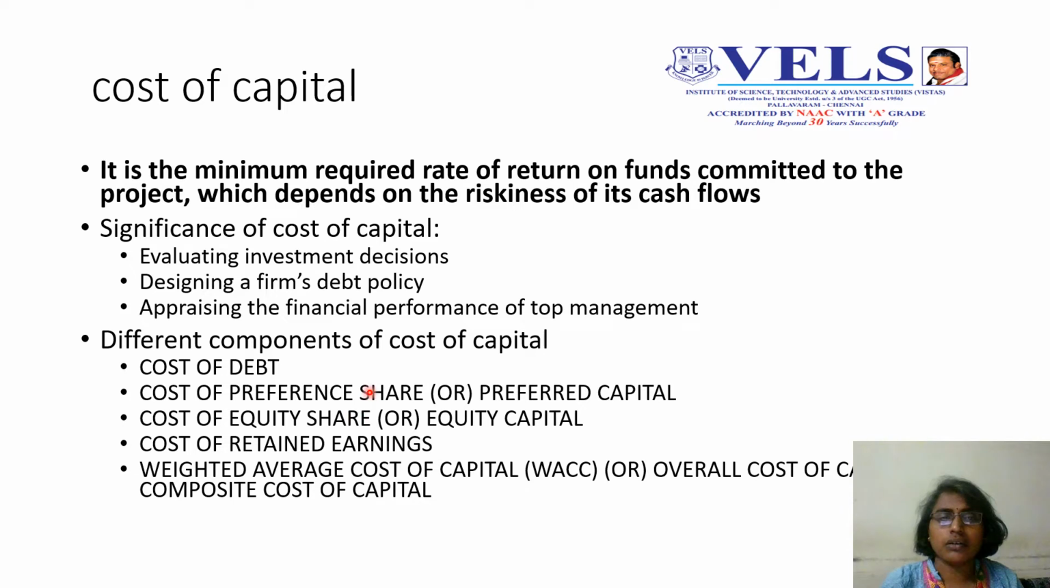Here, the different components of cost of capital include, first, one source of finance called debt. What is the cost involved in that is the cost of debt. Then another source is preference share. The cost involved in acquiring preference share or preferred capital is the cost of preference share. The next one is the cost of equity share. The next one is the cost of retained earnings. And altogether, we can find out the weighted average cost of capital, that is WACC, or overall cost of capital or composite cost of capital. So these are the different components of cost of capital.